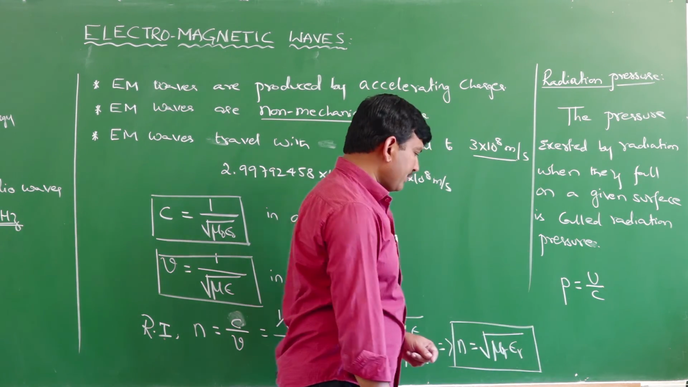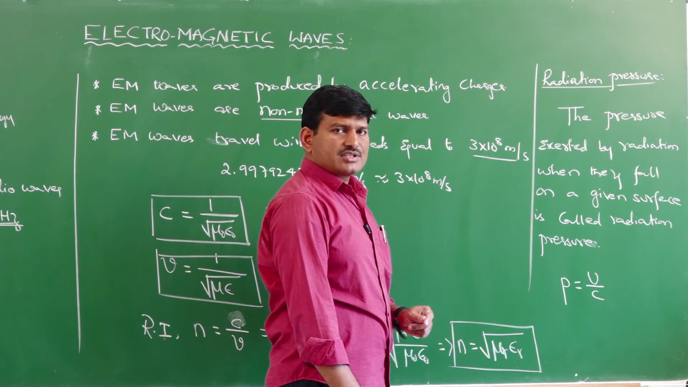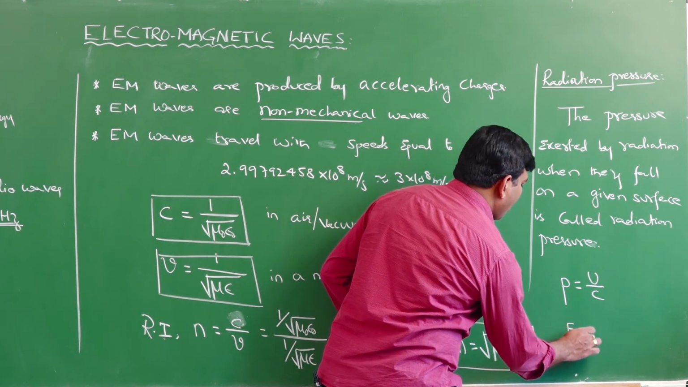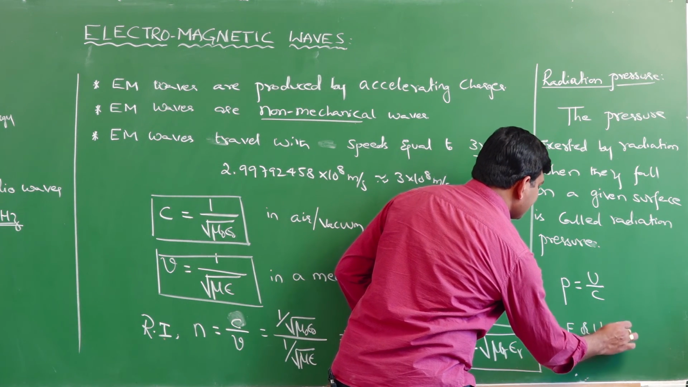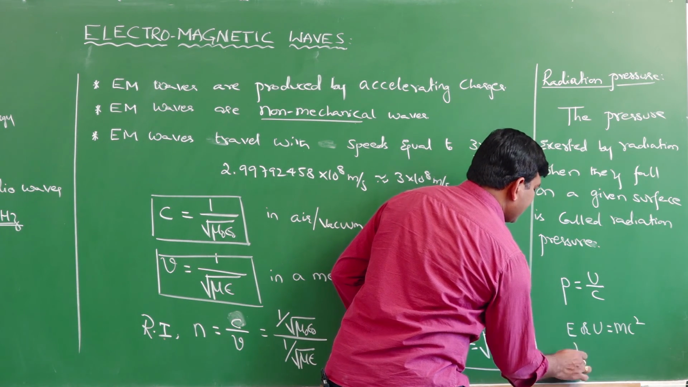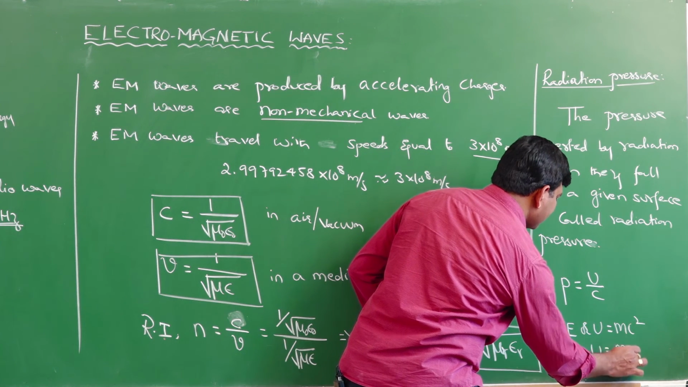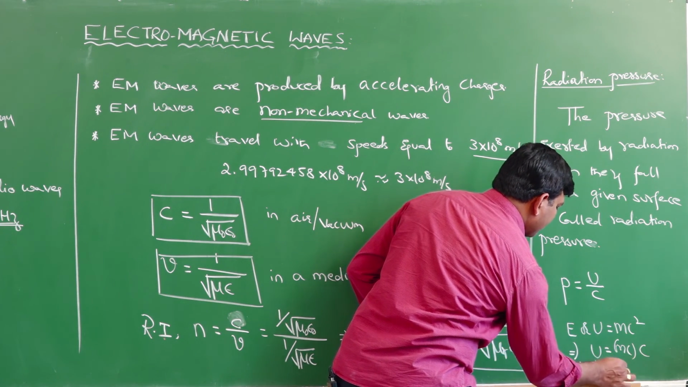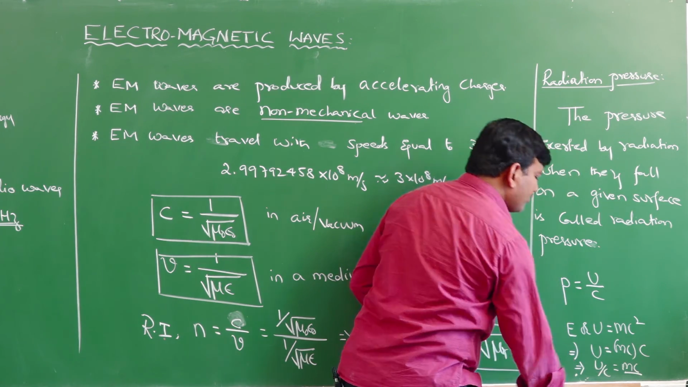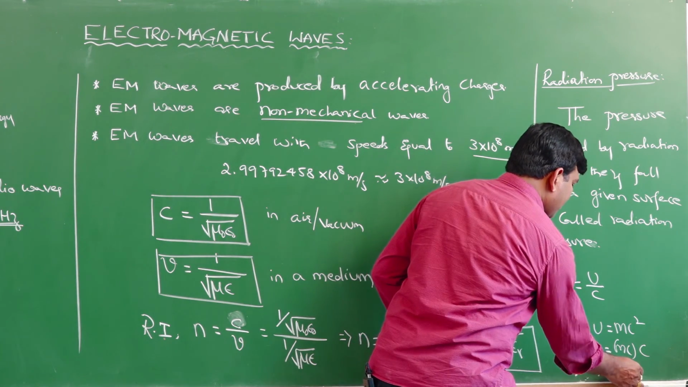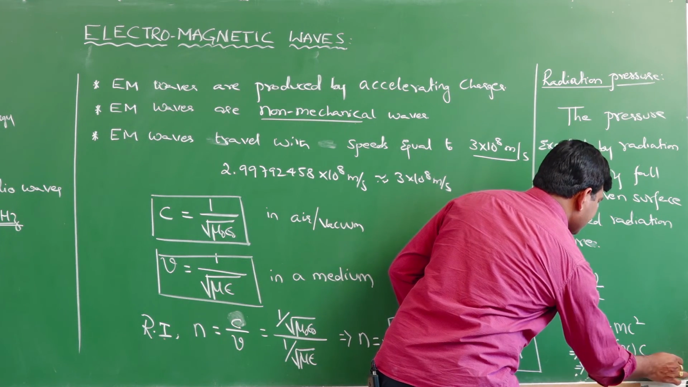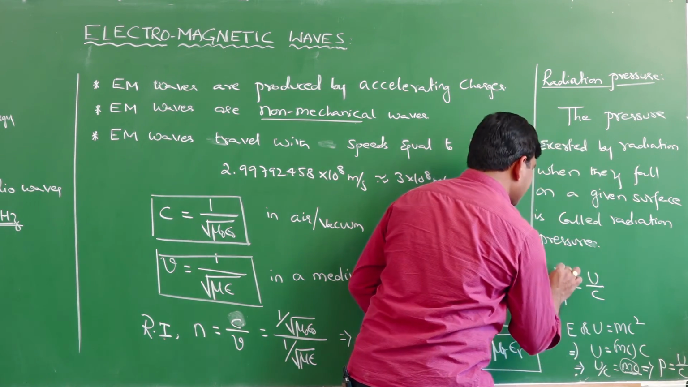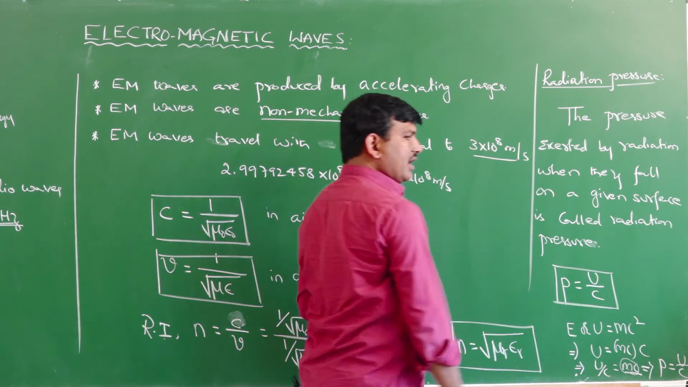How to get this one? From Einstein's equation, energy is given by the formula E is equal to, or here U is equal to mc square. I can rewrite it as U is equal to mc into C. This implies U by C is equal to mc. What is mc? Mass into velocity is nothing but momentum. This is the momentum of radiation. Therefore, P is equal to mc is nothing but momentum of radiation. P is equal to U by C. This is the momentum of the radiation.